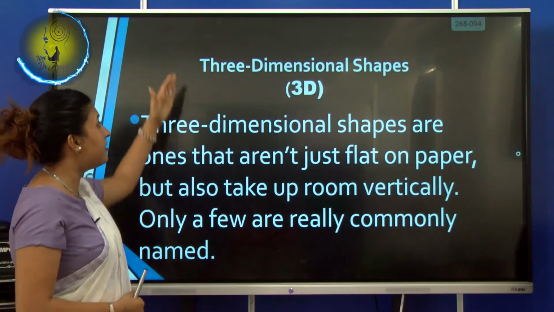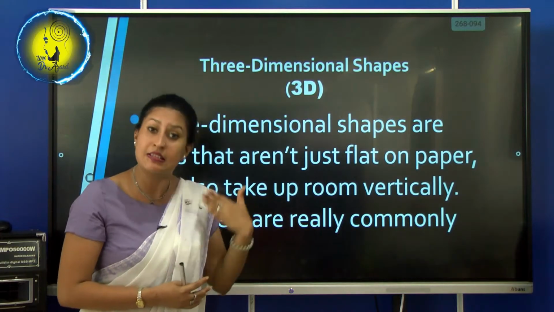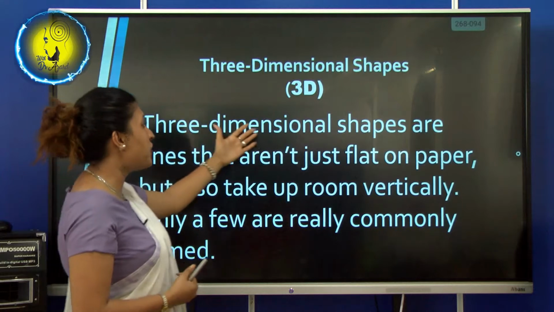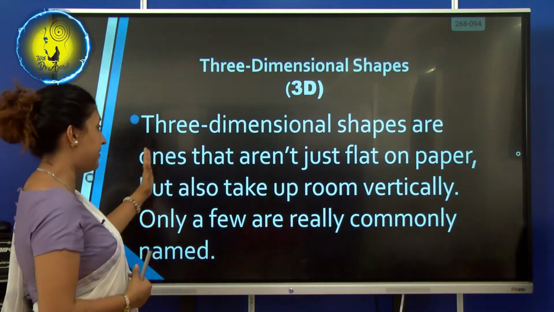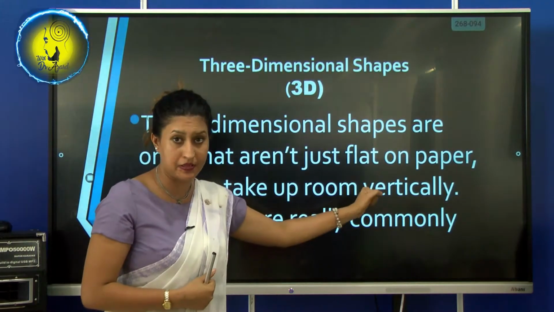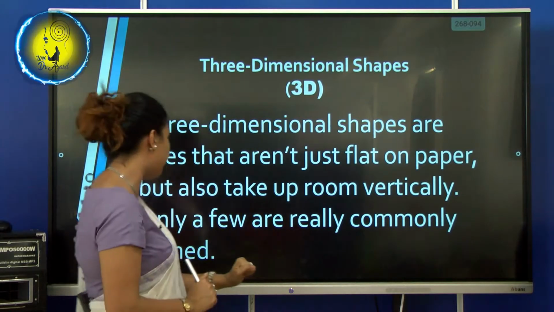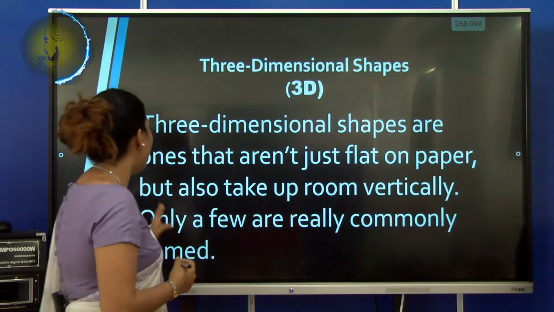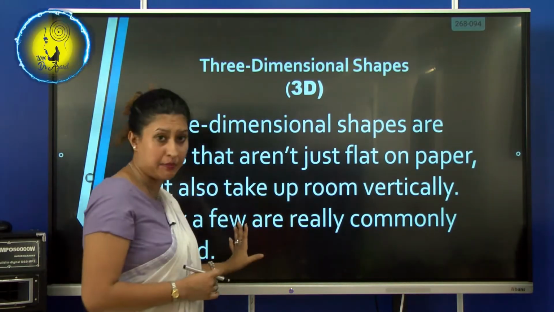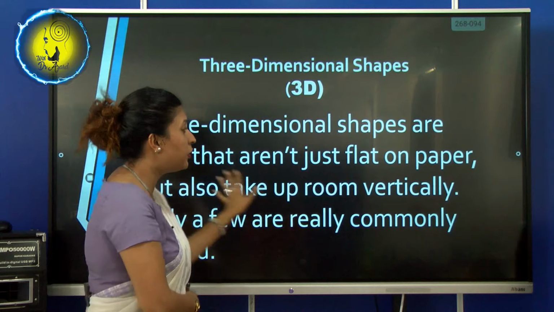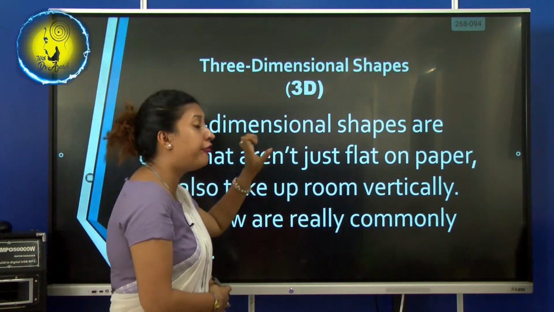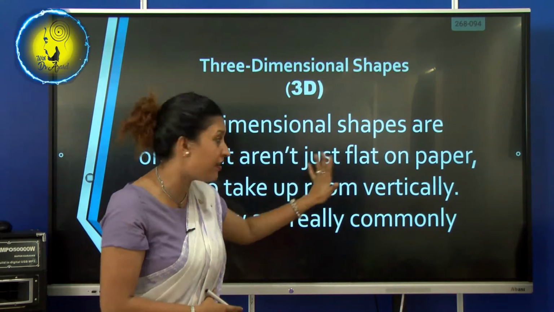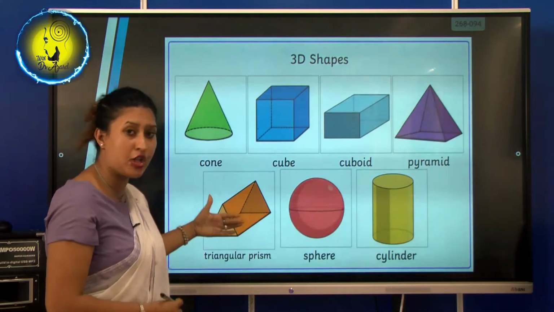Let's move on to three-dimensional, 3D. What do you mean by a 3D shape? Three-dimensional shapes are the ones that are not just flat on a paper. They are not just flat on a paper, but also take up room vertically. Only a few are really commonly named. Now you know, these are not flat on a paper. That is what you call 3D, three-dimensional.